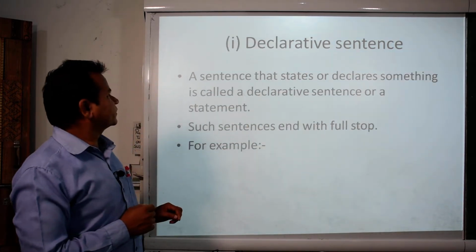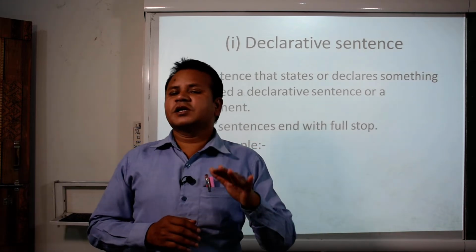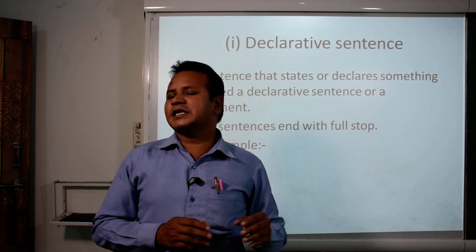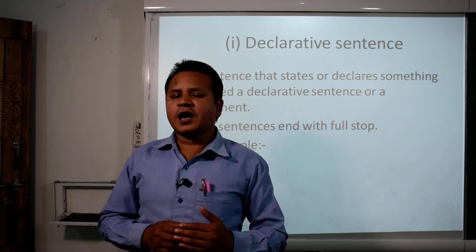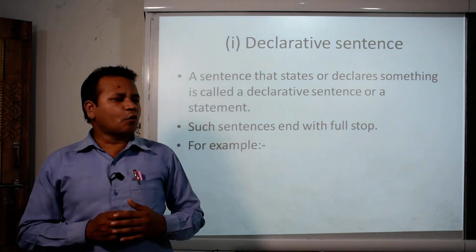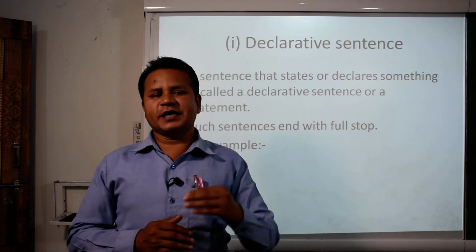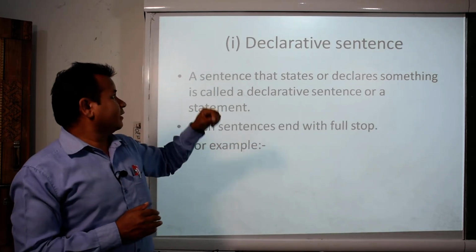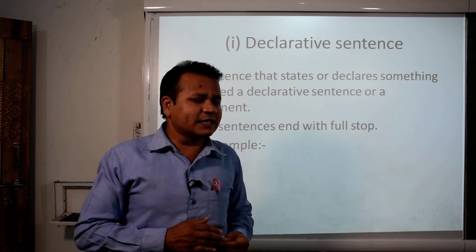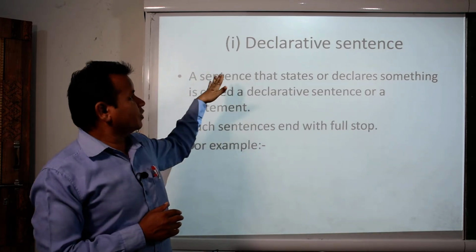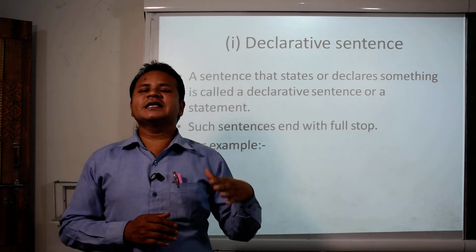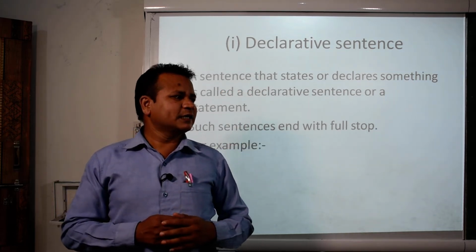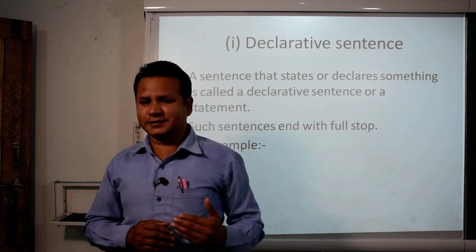Next, now as I told you, the 4 categories of the sentence. Now we will discuss one by one how they work and what is their importance. First one is declarative sentence. As you see the word meaning, declarative means it is declaring something or it is giving a certain type of statement.